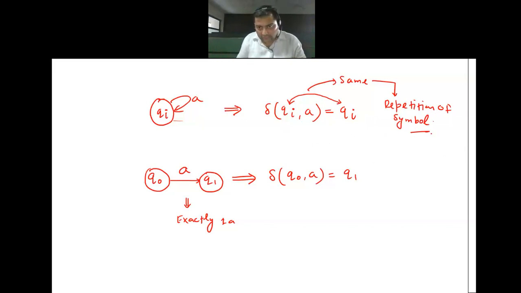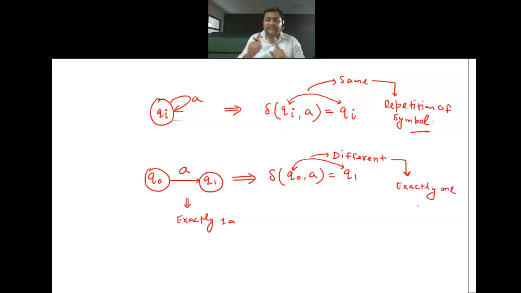Repetition of symbol is allowed. But here, whenever we have source state and destination state to be different, are you getting this? Whenever we have different source state and different destination state, that means what? Exactly one symbol. This should not be a difficult thing for anyone. This is exactly one symbol. Exactly one symbol. Now try to understand.